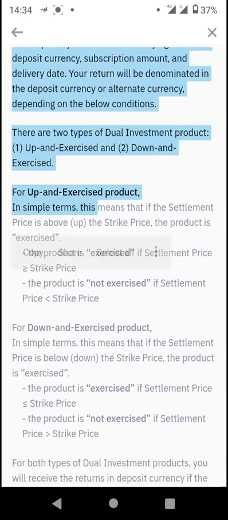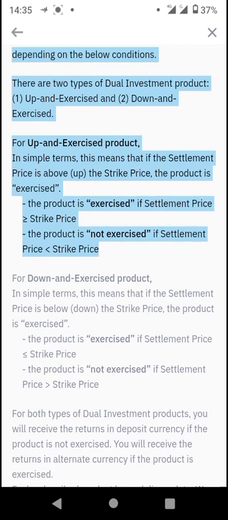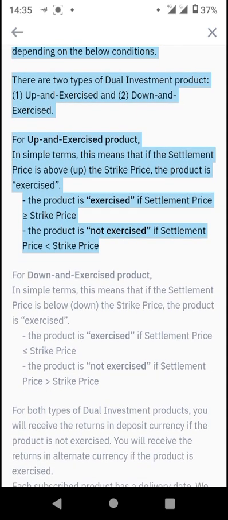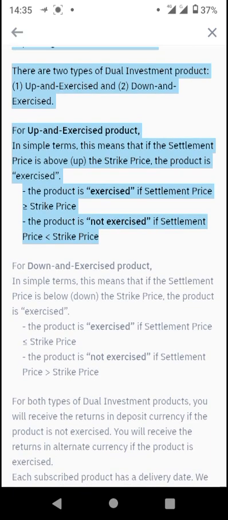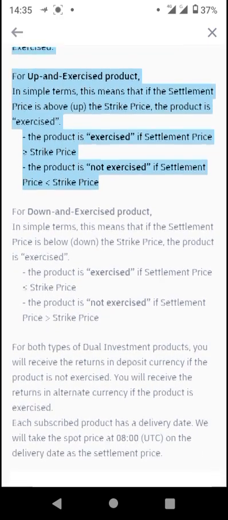Now, for the up and exercise dual investment, in simple terms, it means that if the settlement price is above, up, the strike price, the product is exercised. So the product is exercised if the settlement price is above the strike price or is equal to the strike price. So you can see the sign there. If it is above the strike price or is equal to the strike price. So the product is not exercised if the settlement price is less than the strike price. So you need to take note of this.